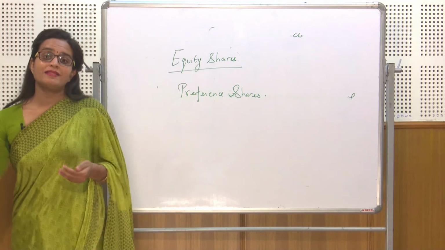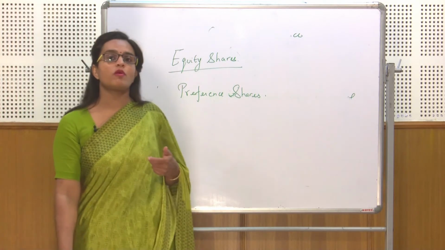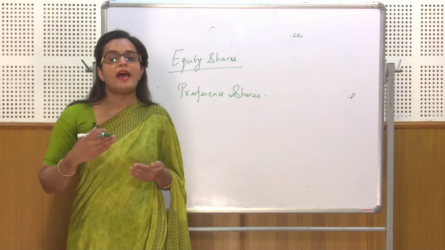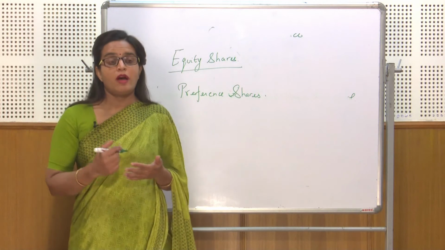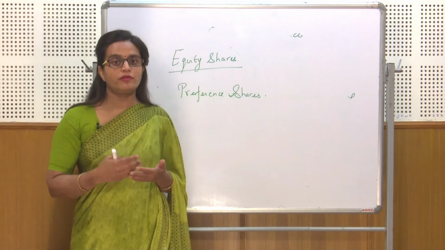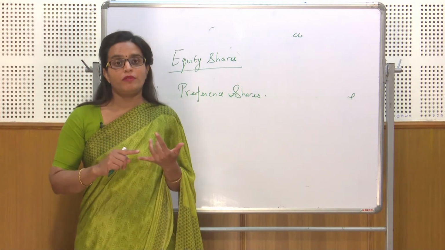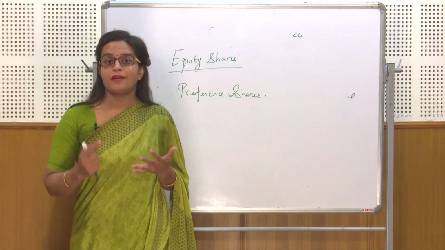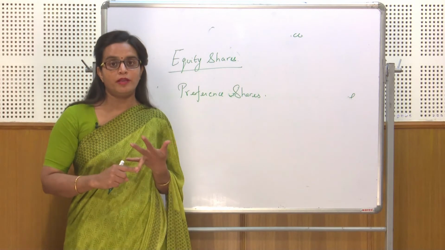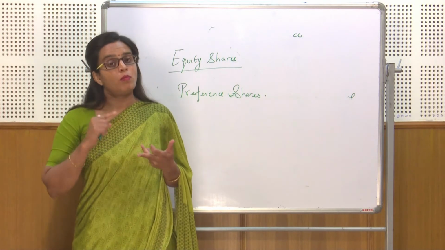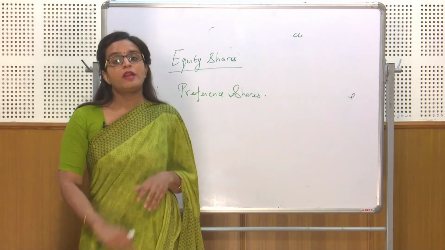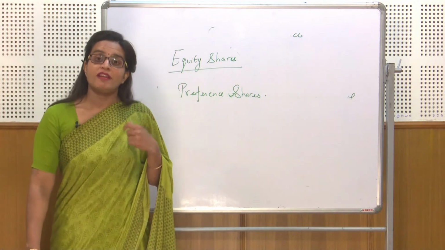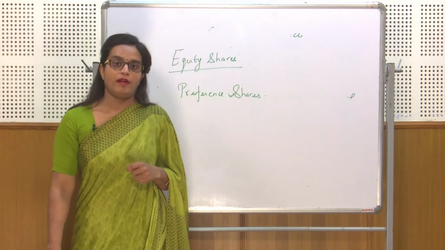Other than that, it is a hybrid security. Here, hybrid security means that it has features of both equity shares as well as debentures. Now, there are some common features in preference shares and debentures. In case of preference shares and debentures, they do not have a right to vote. They cannot participate in the management decisions of the company, but at the same time, both of them enjoy veto power. Now, what is veto power? Veto power means they can raise their voice if something would affect their rights.